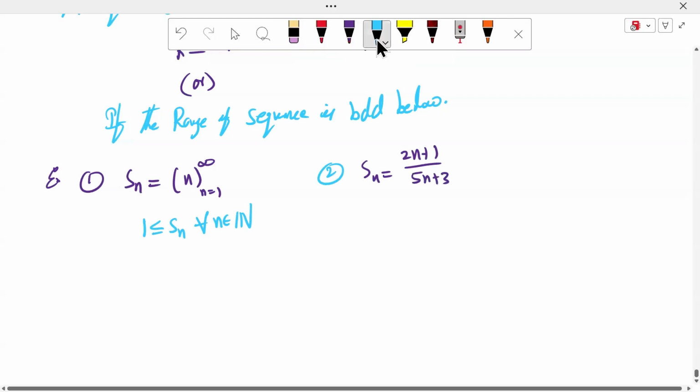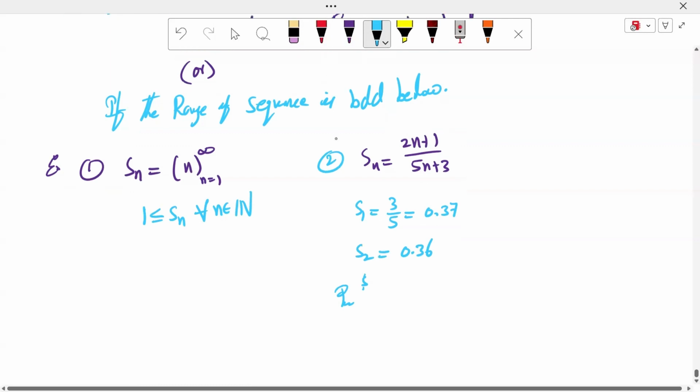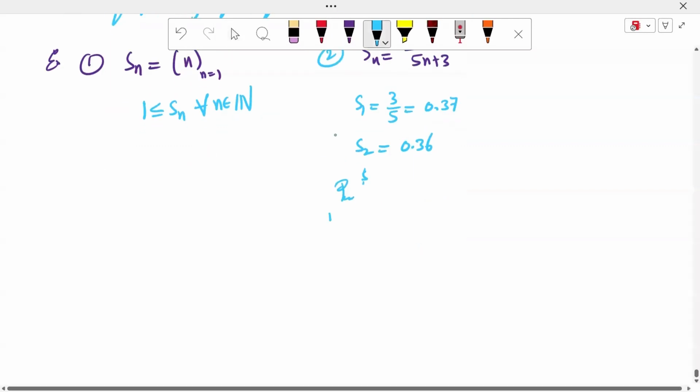What is the S1 value? S1 is 3 by 5, which is nothing but 0.37. The S2 value is 0.36, and so on. Now the limit as n approaches infinity of the Sn value.